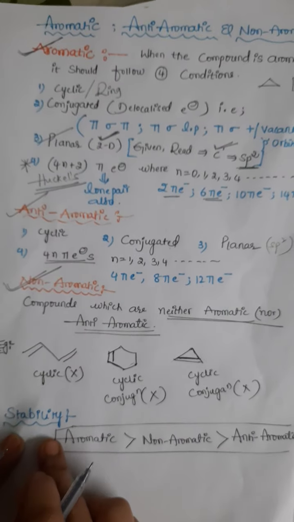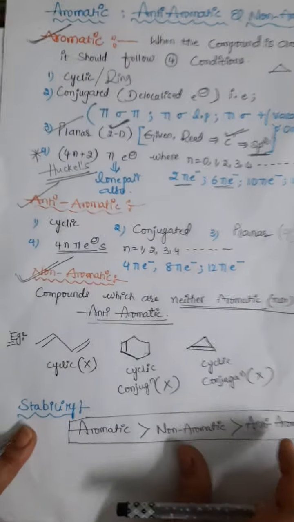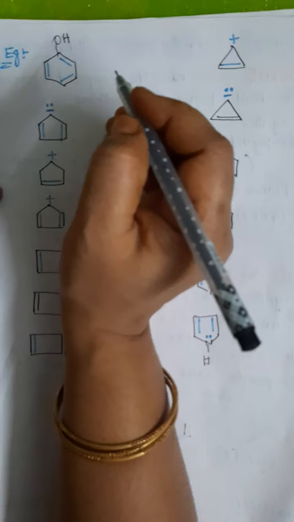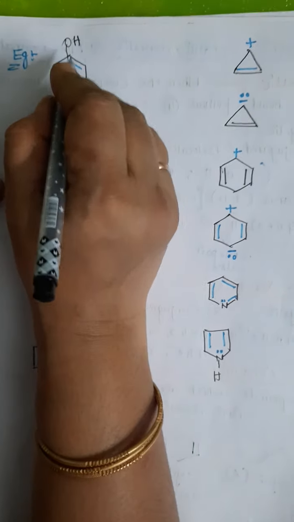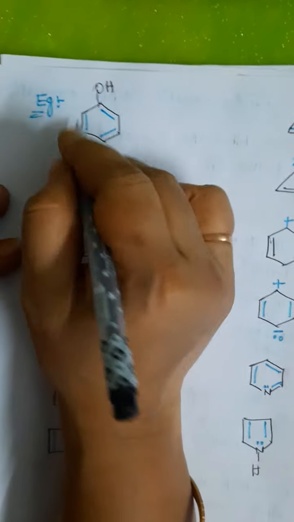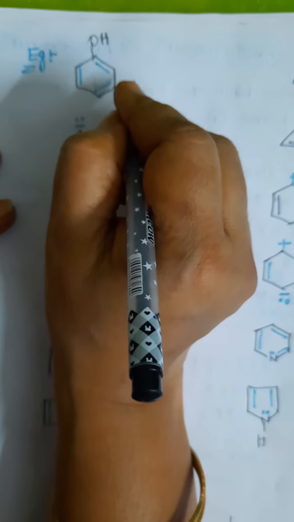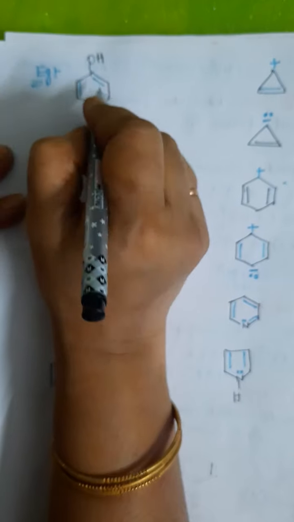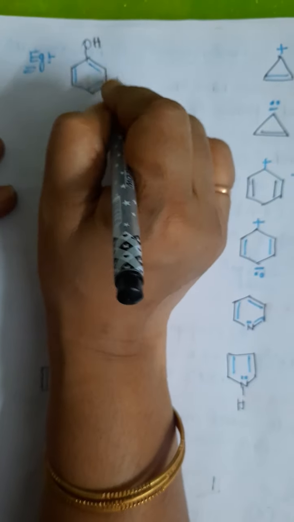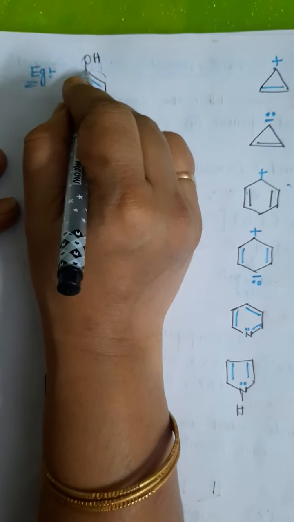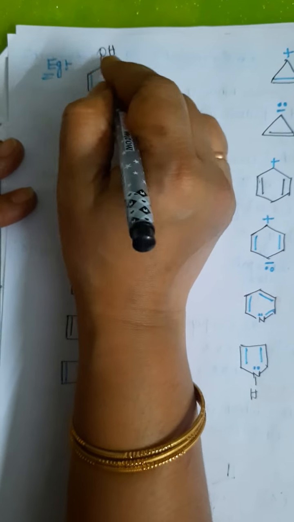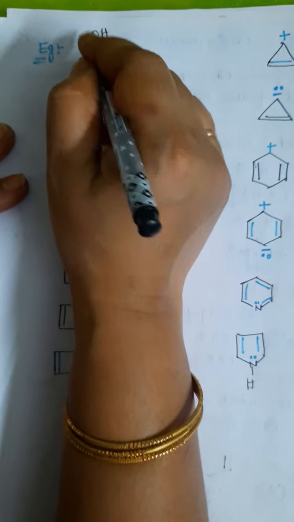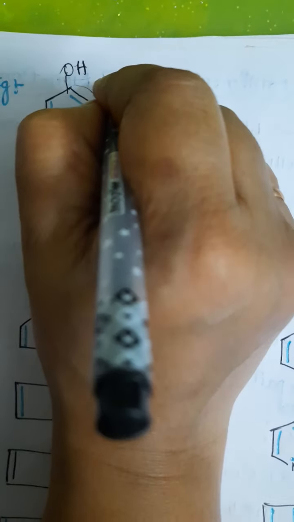How can we identify aromatic, non-aromatic or anti-aromatic? According to the stability order, just go through the points. Let us see a few examples, students. Let me go through the first example. If the compound given is like this, first you have to go through the conditions. First you have to check whether the compound is cyclic or not. Just go through the ring structure only. We are not considering the group attached to the ring. Is this cyclic?